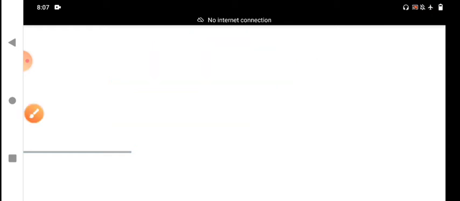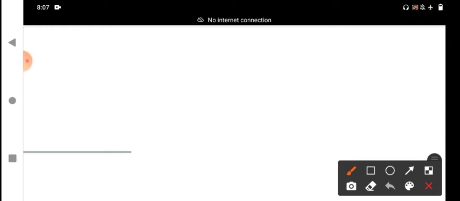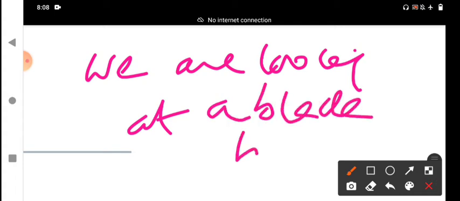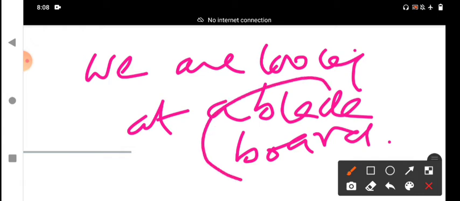Okay, next I will give you one example, my dear students. Students are looking at a blackboard. A blackboard means any blackboard in any classroom, not a particular classroom.